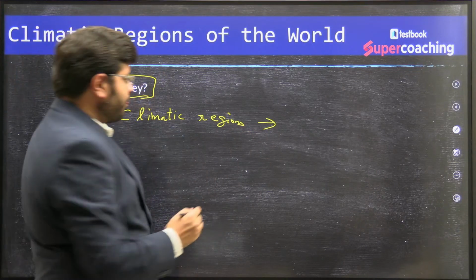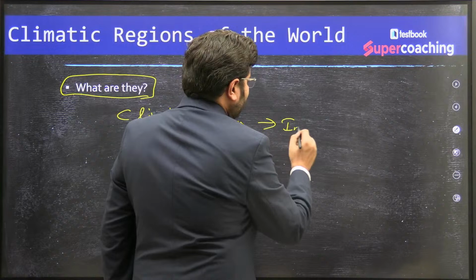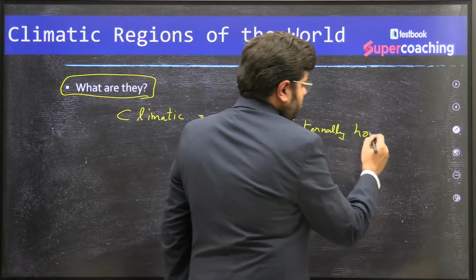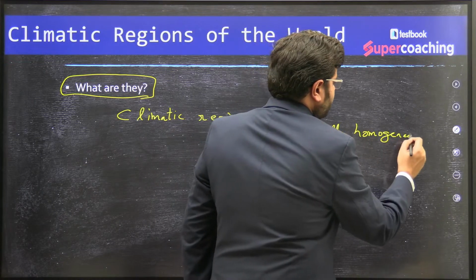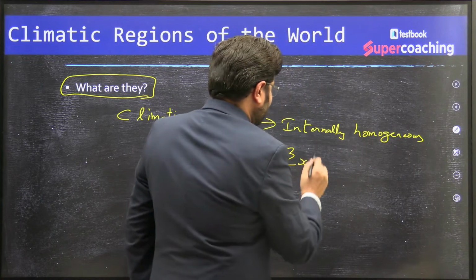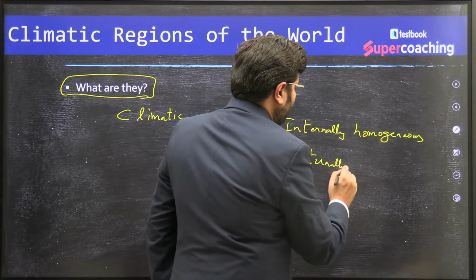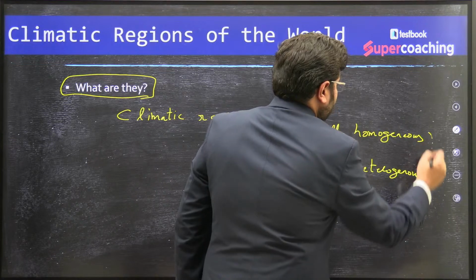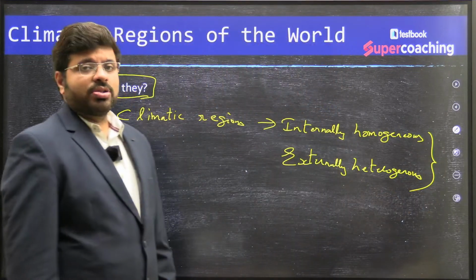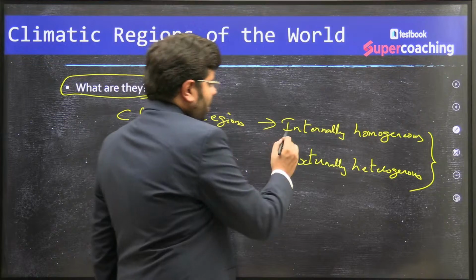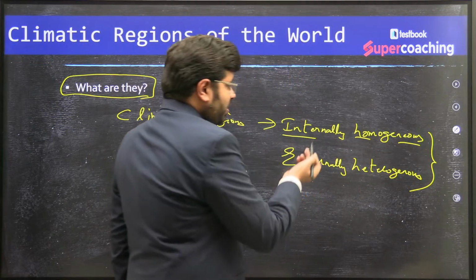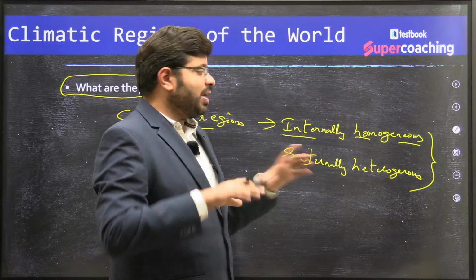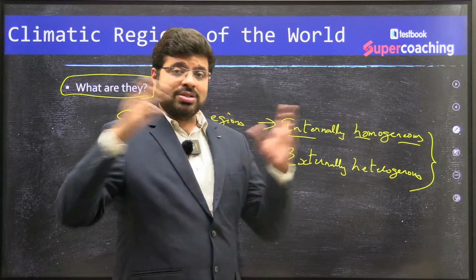They are internally homogeneous and externally heterogeneous. You see this word, internally homogeneous. Climatic regions are internally homogeneous, that means within that, same. Externally heterogeneous, that means outside, different.